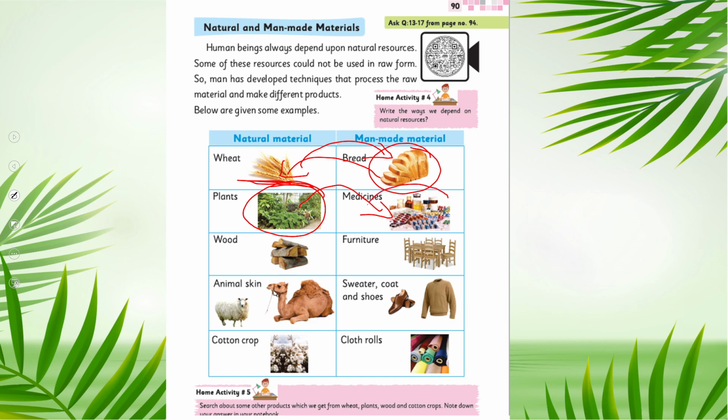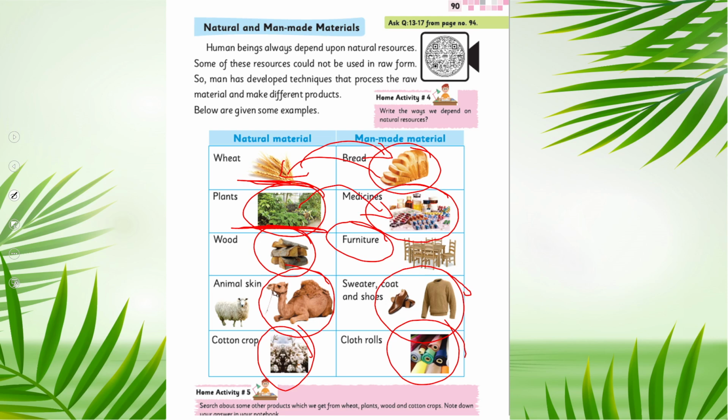So that means medicines are man-made because we made them, but the source is natural. Wood is natural. The furniture which is made from it is man-made. The animal skin is natural and the different products which are made from them are man-made. Similarly, the cotton crop is natural and the clothes which are made from it are man-made.